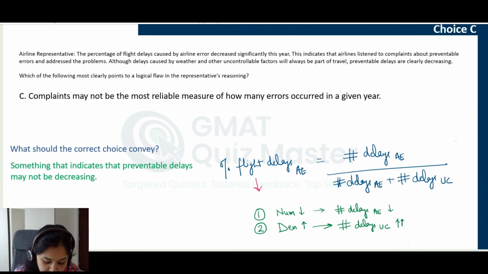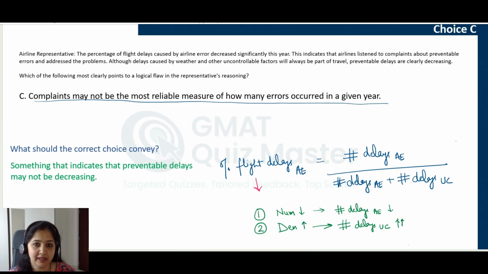Choice C. Complaints may not be the most reliable measure of how many errors occurred in a given year. So this choice says that complaints may not be the right way to understand how many errors occurred in a given year. And this is something that we discussed in choice B also, that for one factor, there can be 10 complaints or 100 complaints or even 1,000 complaints. So the number of complaints does not actually give a clear picture of how many errors would have occurred. All right, however, is that relevant?